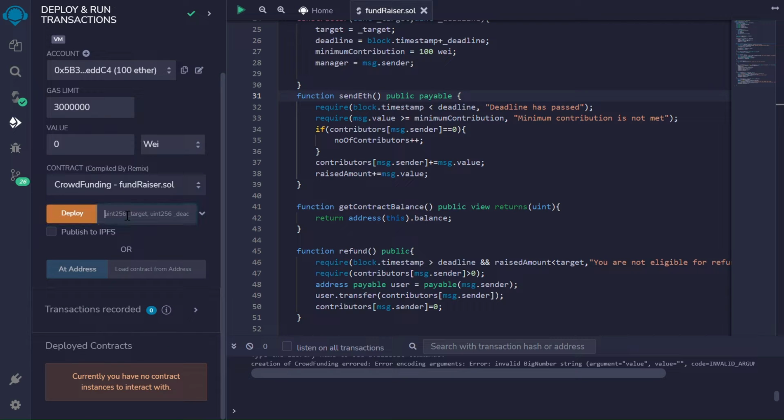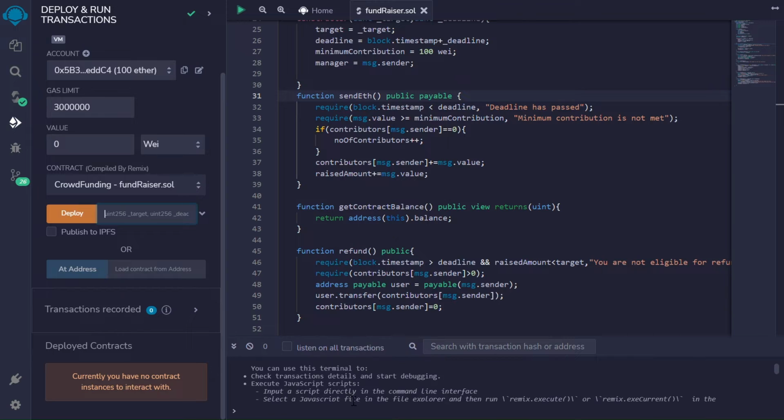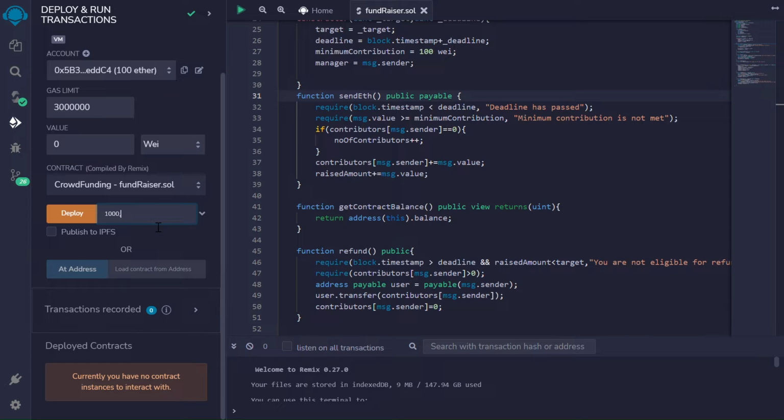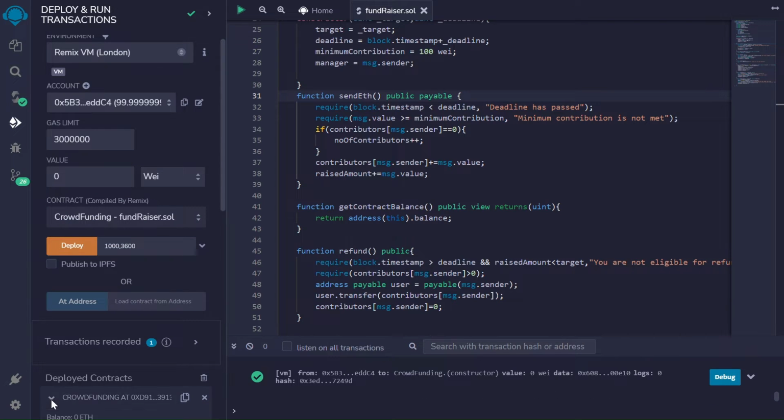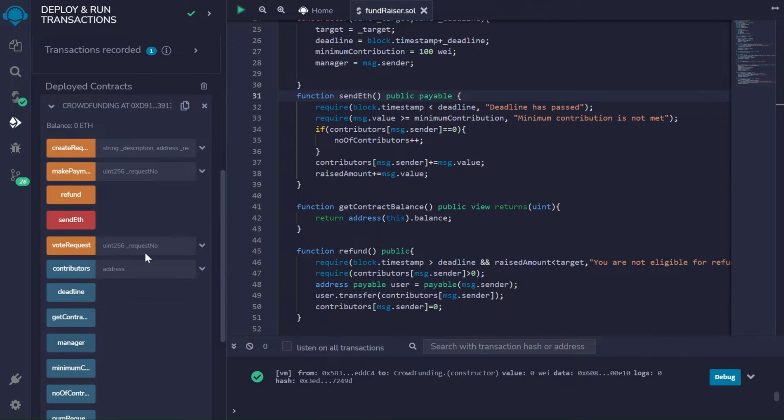Okay, there was an error because we need to define a target as well as a deadline. Let's set the target amount as 1000 and the deadline as 600, that's 1 hour basically. Now let's deploy it. Yeah, that was successful. This is the smart contract, and we can see many tags.